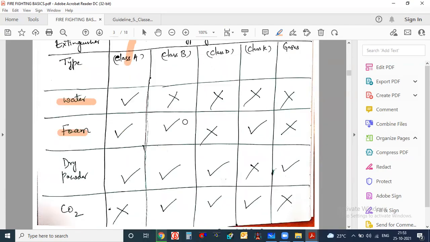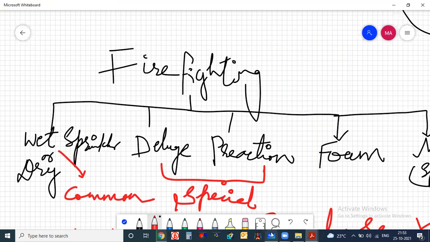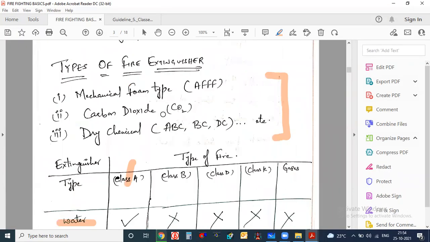So this is some classification or usage of fire extinguishers given here. This we can also follow. Later we will study in detail about the fire extinguishers, like what the foam type is and what carbon dioxide is. Even NFPA has given different standards.